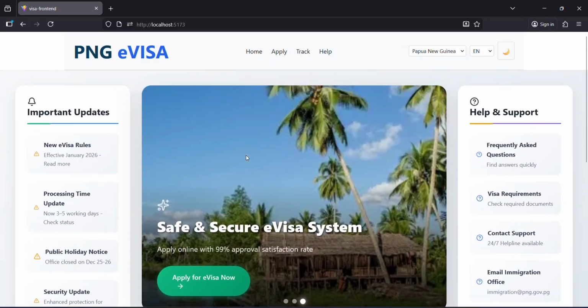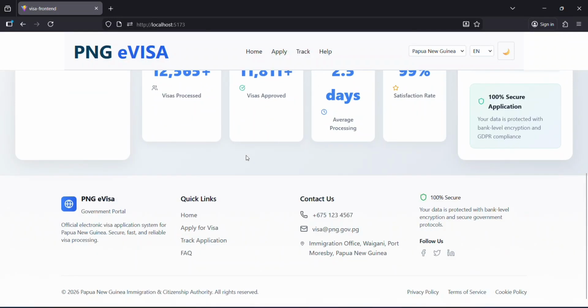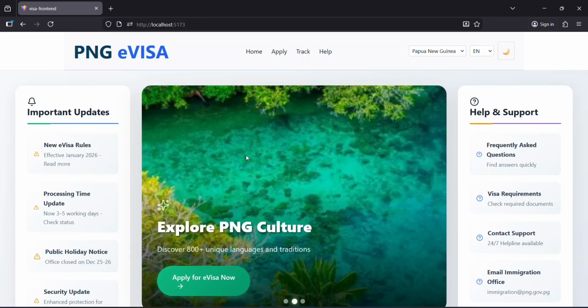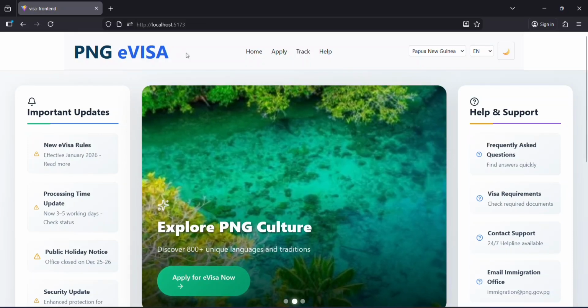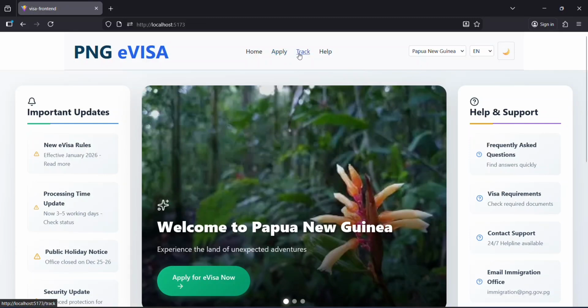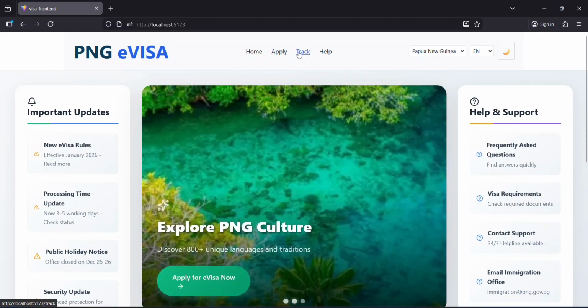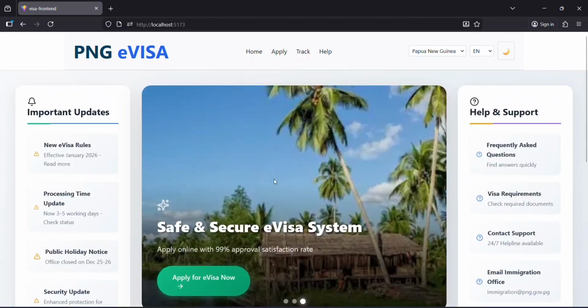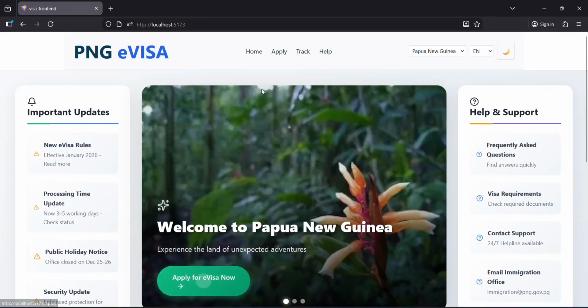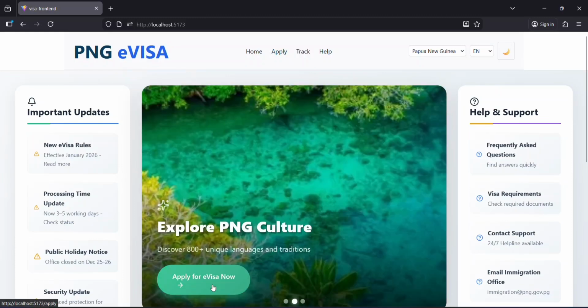So this system is basically an all-in-one system where it includes both the client and the admin. It has a database where the client can send information, apply for visa, and the information will be sent to the databases and be stored. And the admins can go and retrieve that information, and they can manipulate it, go through it, scan, verify the information. They can also download it, search through it, and they can update the progress, and then it can be sent to the clients again. So this is the home page.